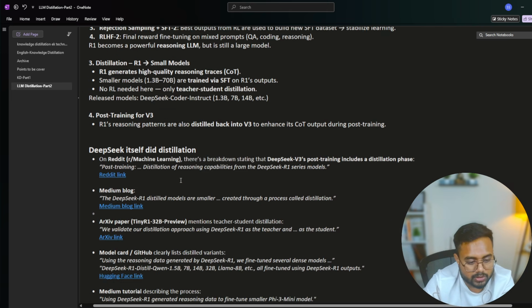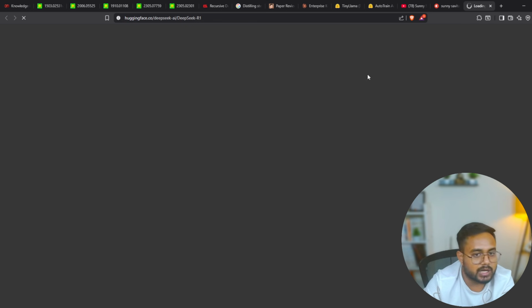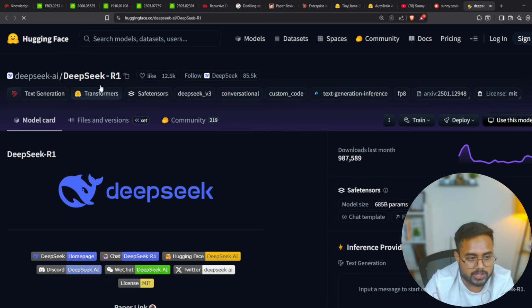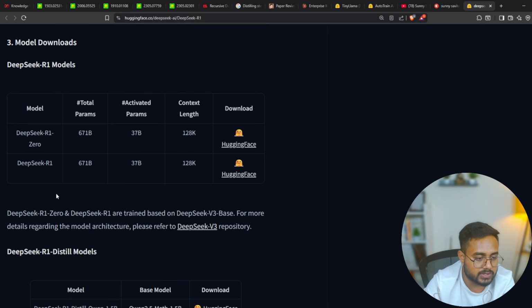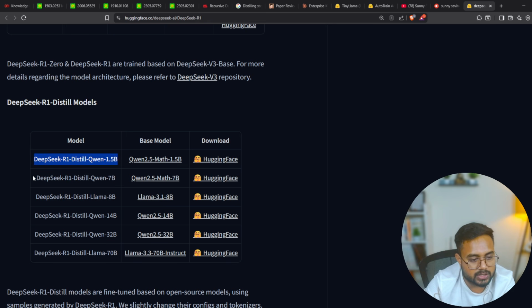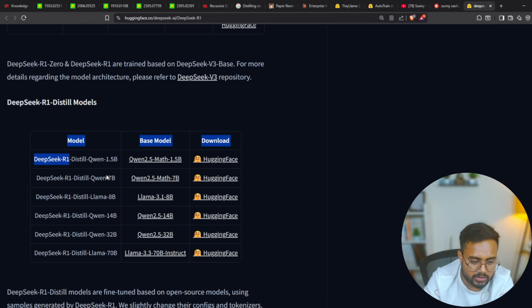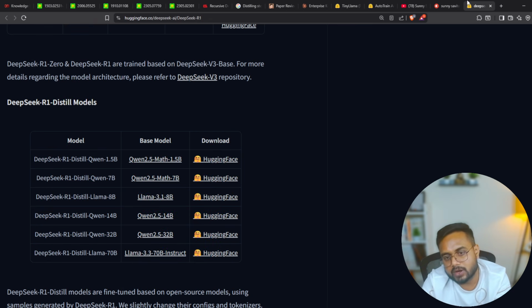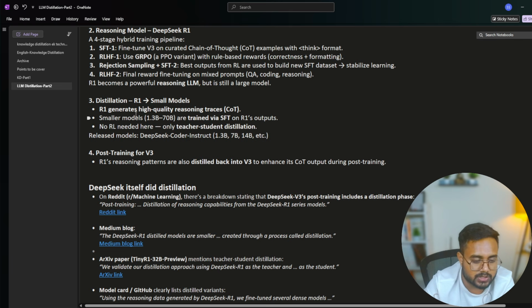Where you will find all the models, I mentioned a couple of links. You can go through mainly this Hugging Face link. Once you open it, here you will find the DeepSeek R1 repository. Once you explore down inside this repository, you will get all the models which have been distilled. So DeepSeek R1 distill Qwen, there's Llama also, and in the Hugging Face model repository itself, you will find hundreds of models which have been distilled using this R1. This is some official models which were provided by DeepSeek itself. Now I hope you are clear. I will create one more series with respect to DeepSeek, and for sure with that your understanding will be more clear.